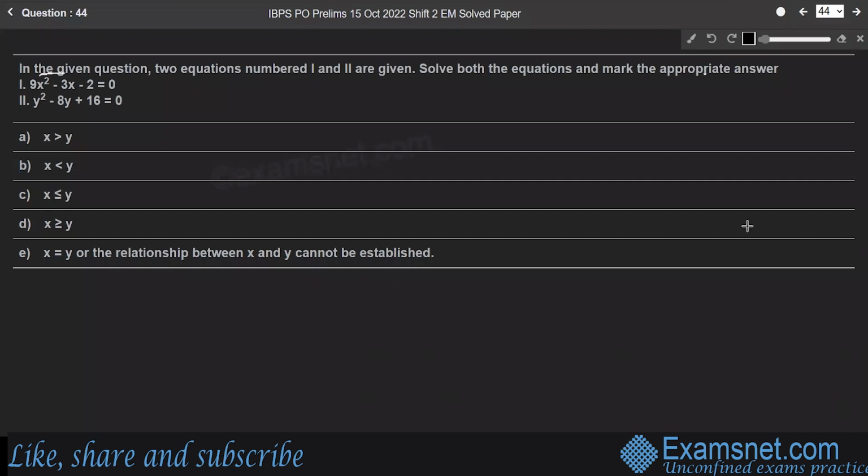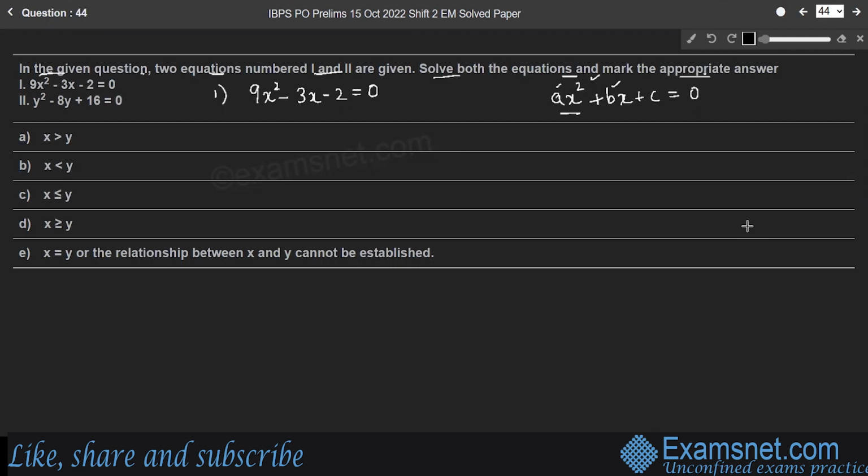Question 44. In the given question, two equations numbered 1 and 2 are given. Solve both the equations and mark the appropriate answer. Here the first one, 9x square minus 3x minus 2 is equal to 0. Again, a quadratic equation in the form of ax square plus bx plus c is equal to 0. Right? So in a quadratic equation, x square has coefficient a and x has coefficient b, right? Here a, b and c are coefficients.